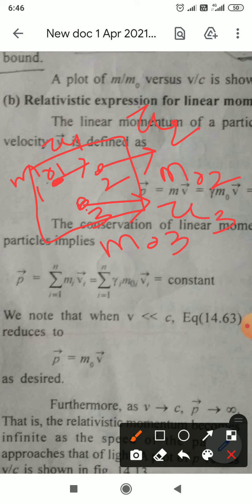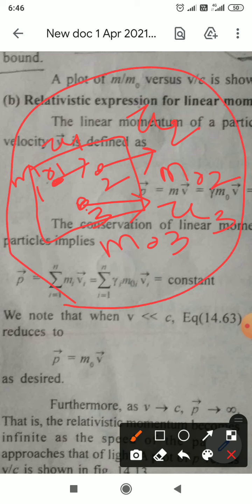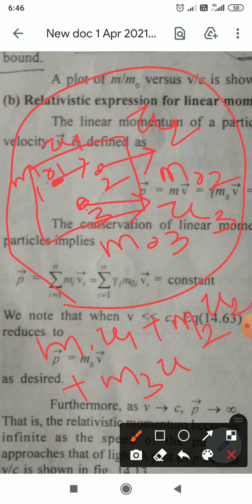So hence the total momentum of this system has to be always constant. That means m1 u1 plus m2 u2 plus m3 u3 is equal to a constant.